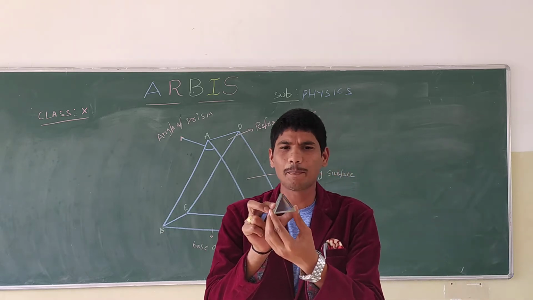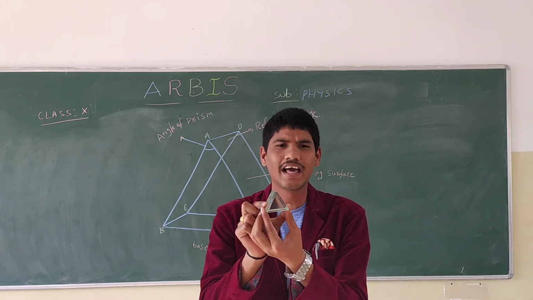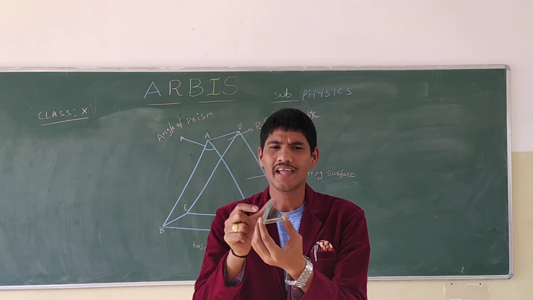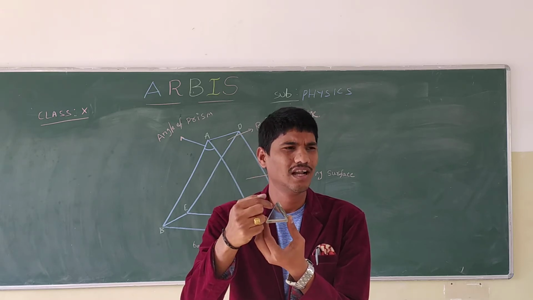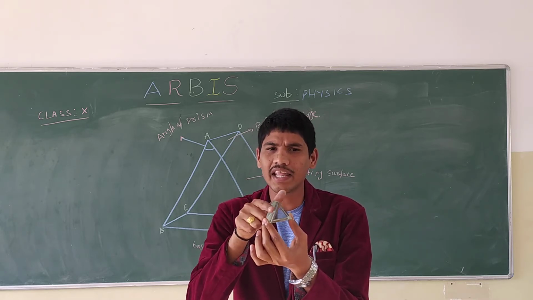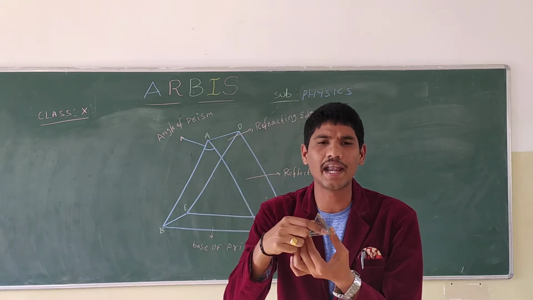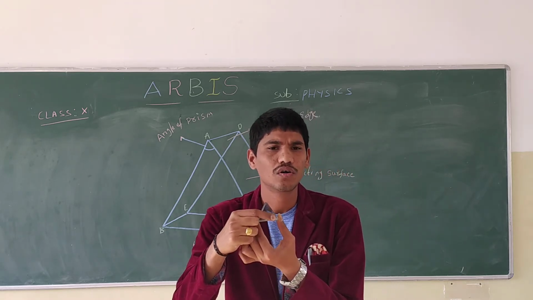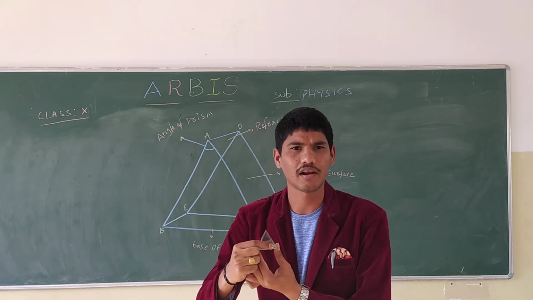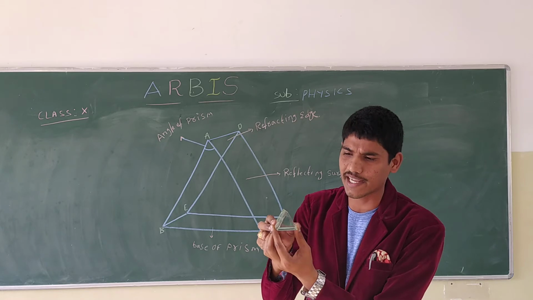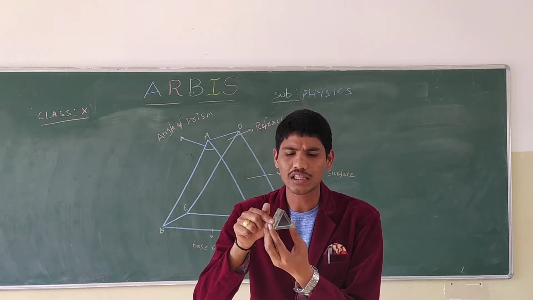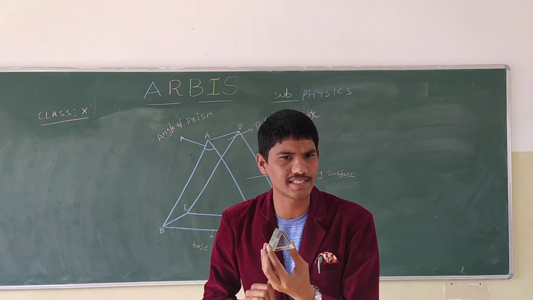The prism is a piece of glass or transparent material bounded by two triangular and three rectangular surfaces. If you see it from the front side, it appears as one triangular and three rectangular surfaces.